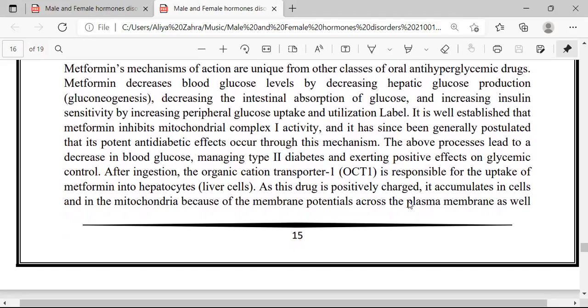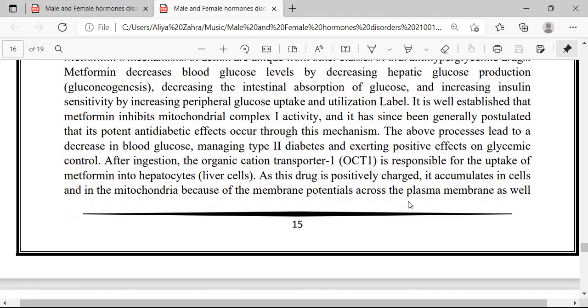It is well established that metformin inhibits the mitochondrial complex 1 activity, and it has since been